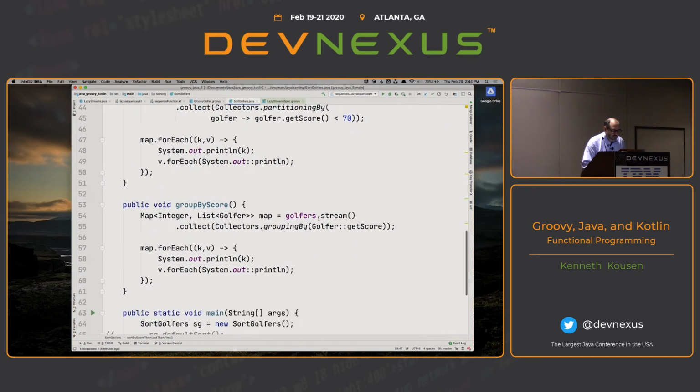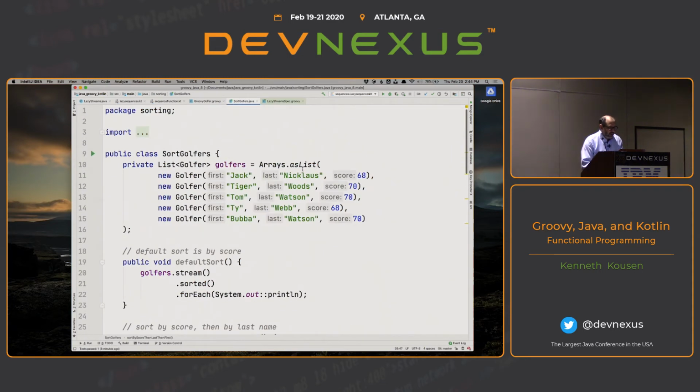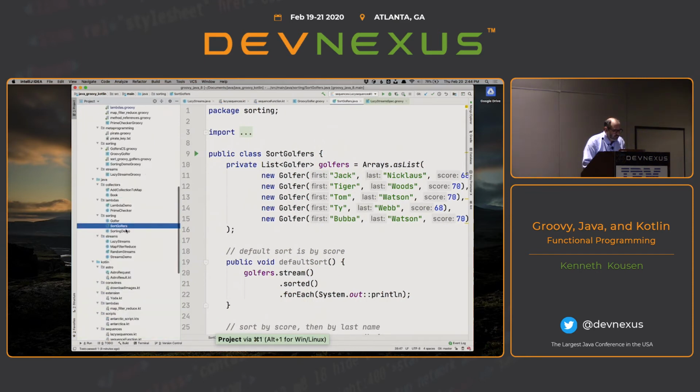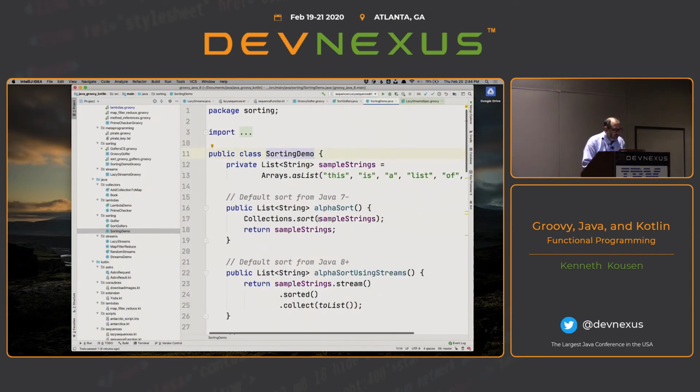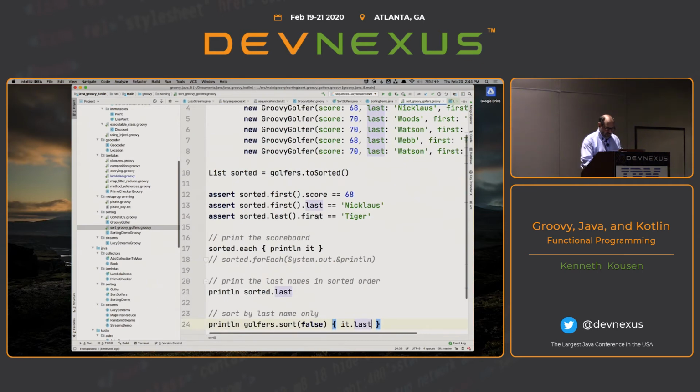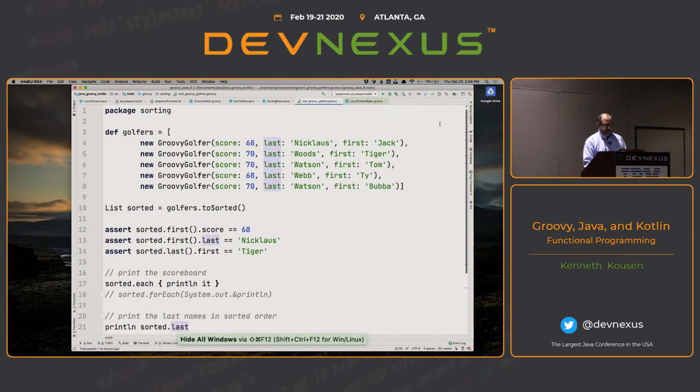However, where's my Groovy one? Click on that, and then here is the sorting demo. Oh, that's Java. Just a second. So here is the Groovy sorting. Okay. So again, same golfers.